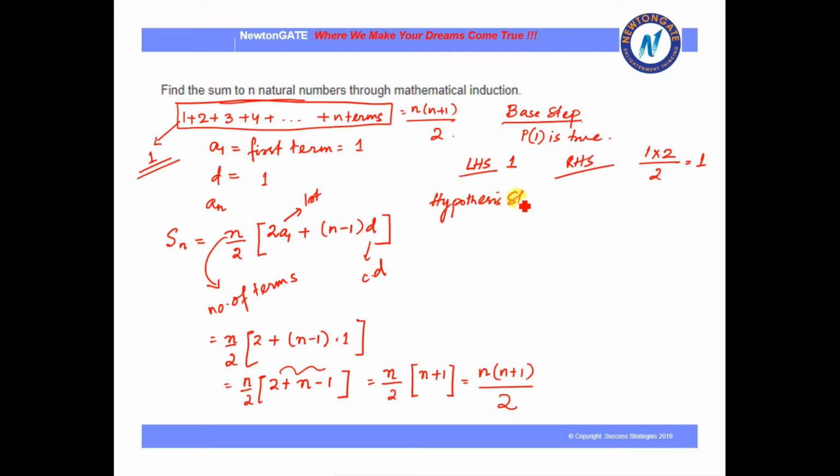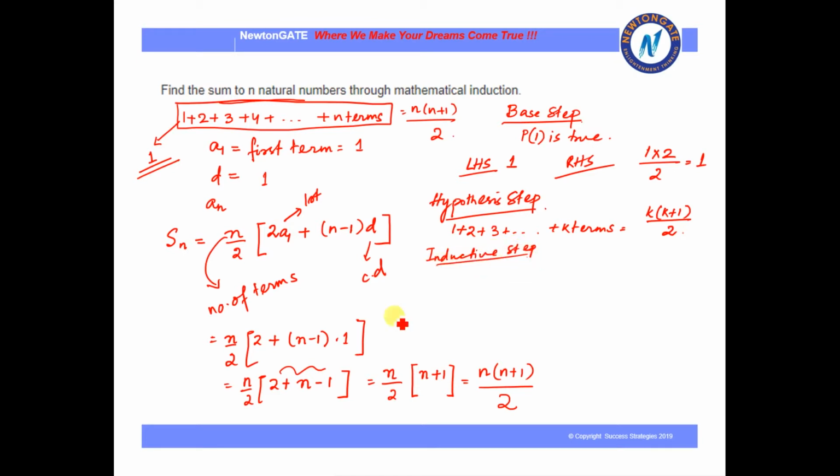Okay, so the hypothesis step. Now what do we show, or what happens, in the hypothesis step? In the hypothesis step we say that we are assuming that if P1 is true, then Pk can also be true. So we are taking that Pk is true. Okay, so Pk is true, that means 1 plus 2 plus 3 up to k terms is true, and that will give us k into k plus 1 by 2. This is the formula. Now finally we have the inductive step.